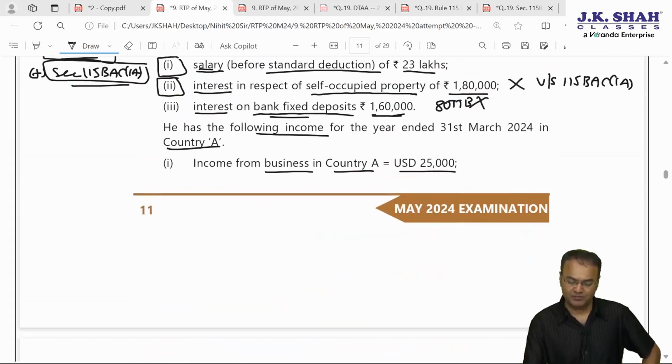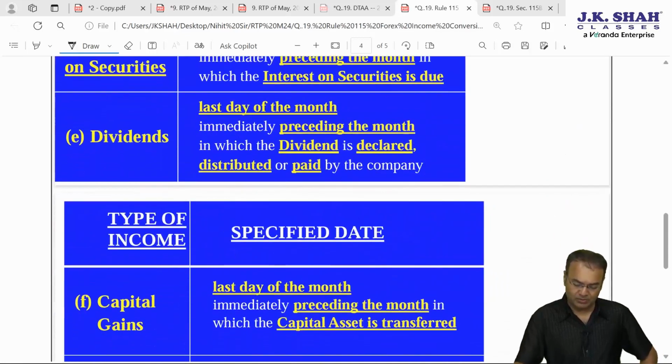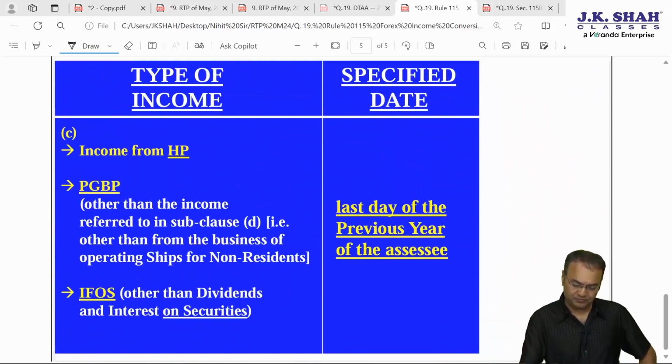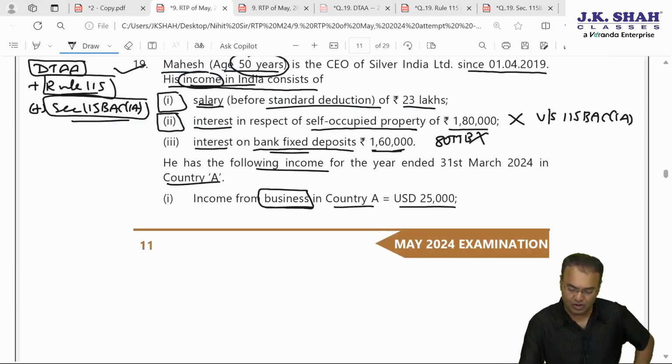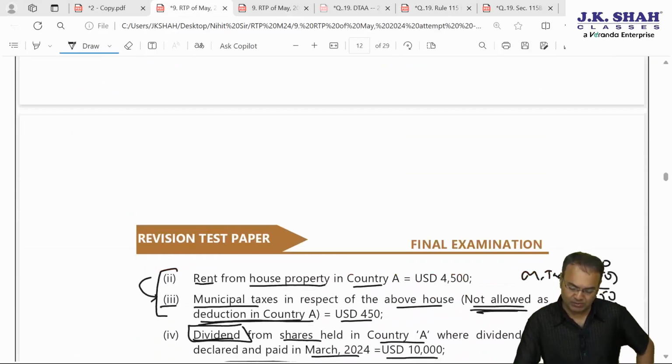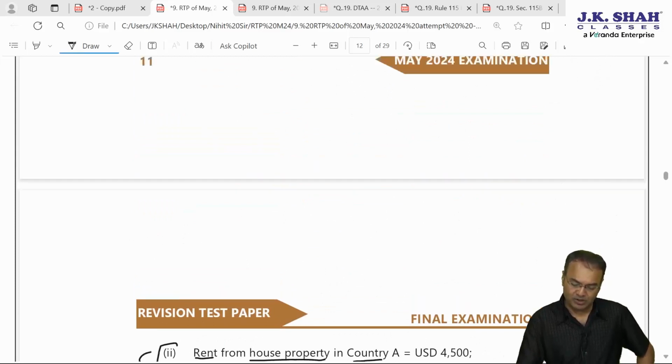We have number 1, business income. As far as business income is concerned, we have to apply the currency conversion rate TTBR as on the last day of the previous year. So PGBP income, if you recollect, income from house property, income from PGBP, last day of the previous year. The specified date would mean the last date of the previous year. The previous year is 23-24, the last date is 31st March 24. So for these 2 incomes, PGBP and IFHP, we will apply the rate as on 31st March 24, which is 71 rupees. So PGBP income